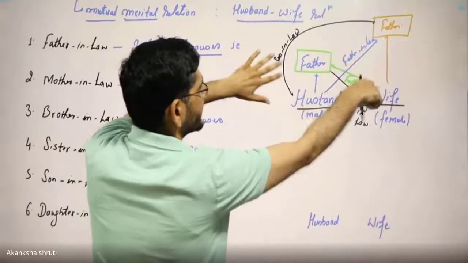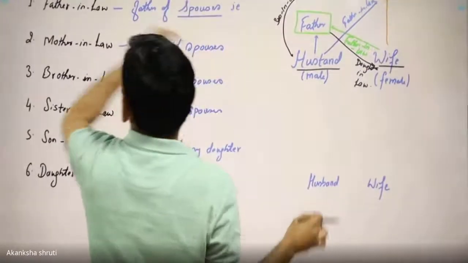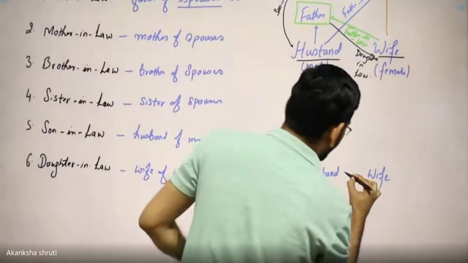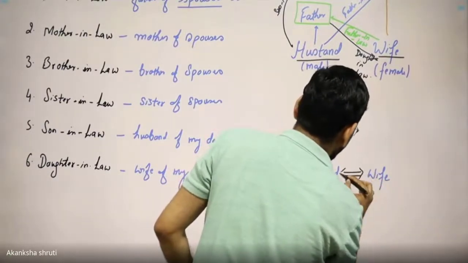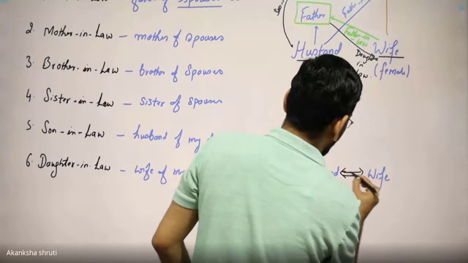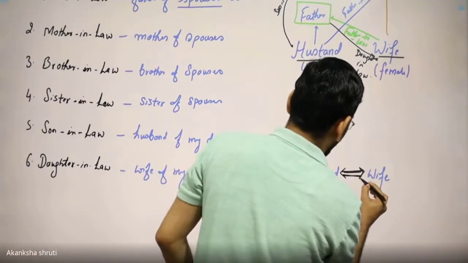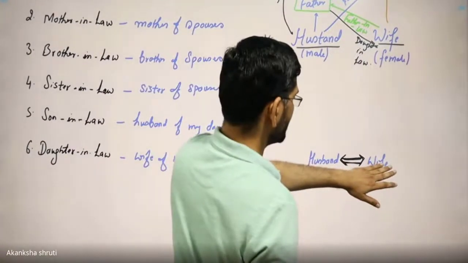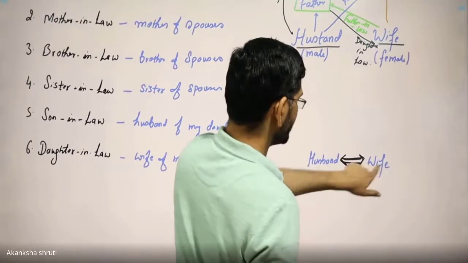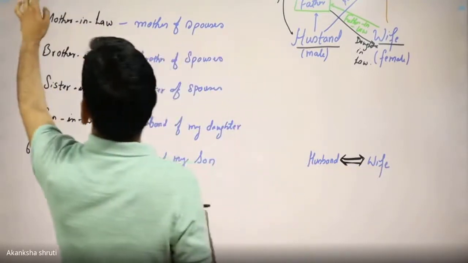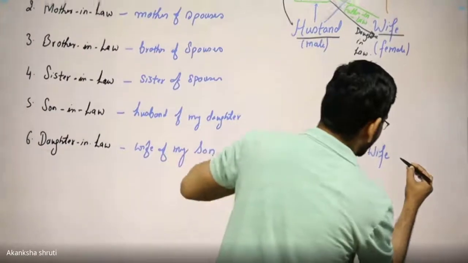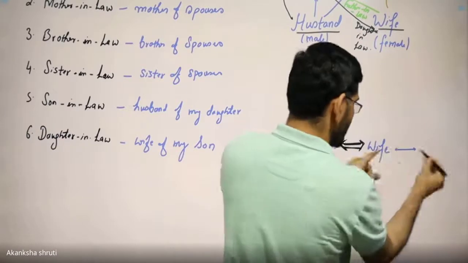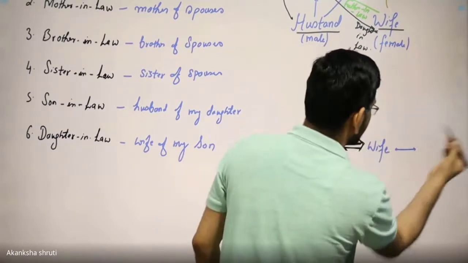These diagrams are very helpful, and we will draw them again and again. The entire chapter is based on drawing this diagram. So husband and wife are married, means they are a spouse of each other, so we will draw it by this double bond, toward each other. There could be a brother or sister for this wife, also for the husband, but their relation becomes slightly weaker. That's why we will draw it by this single bond exclusively after the marriage.